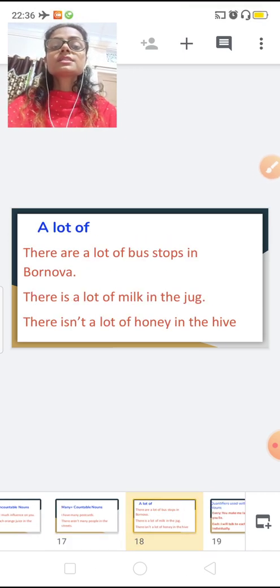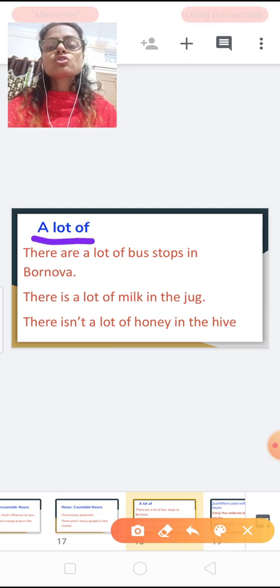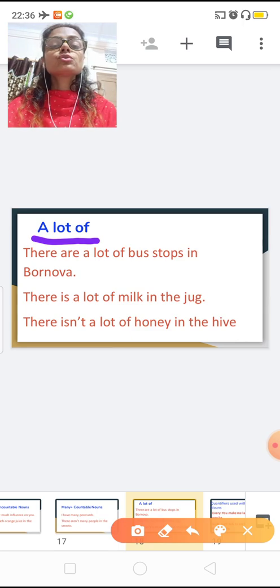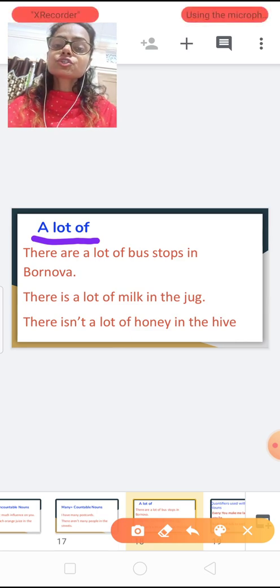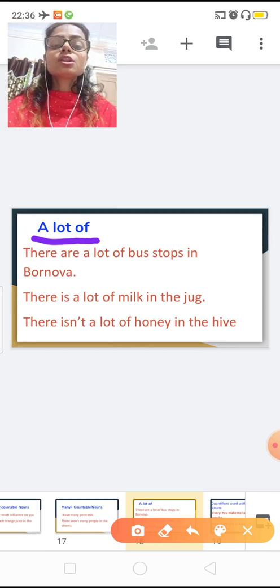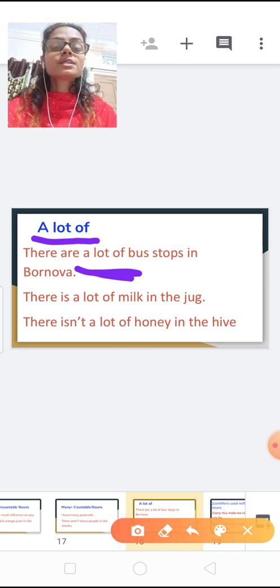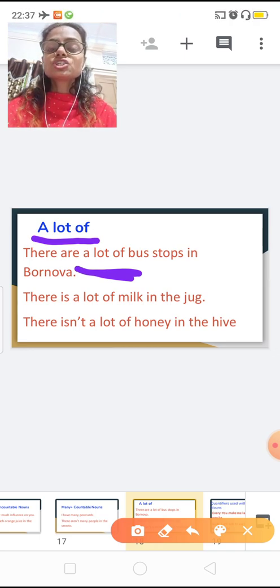Now, the next expression is a lot of. A lot of means much. There are a lot of bus stops in Bronova. There is a lot of milk in the jug.